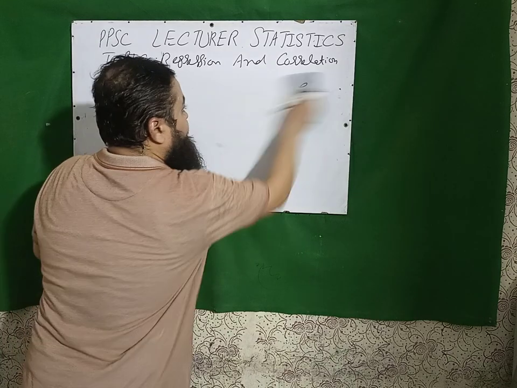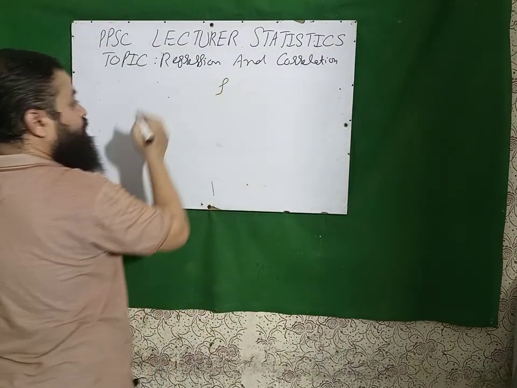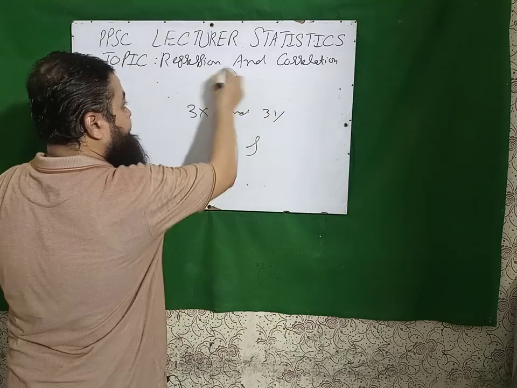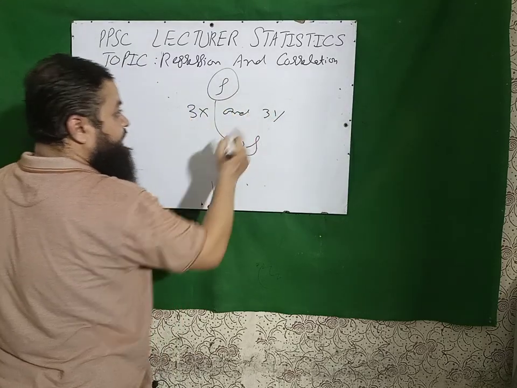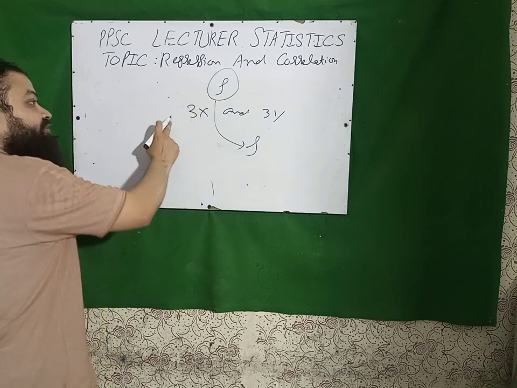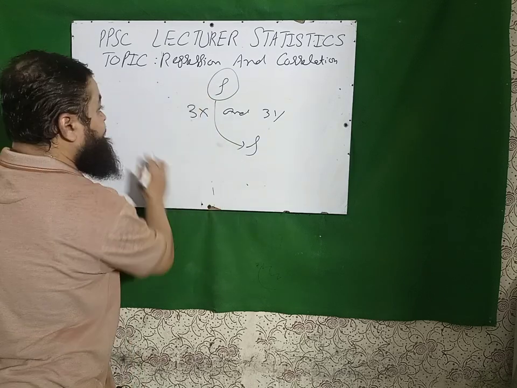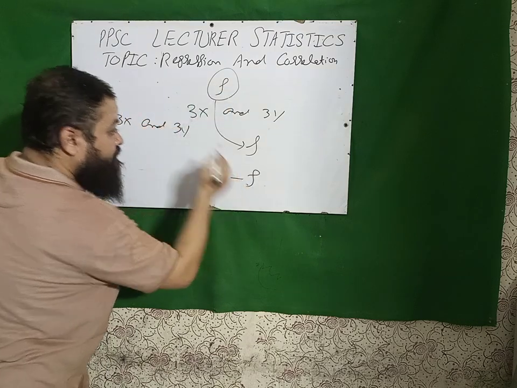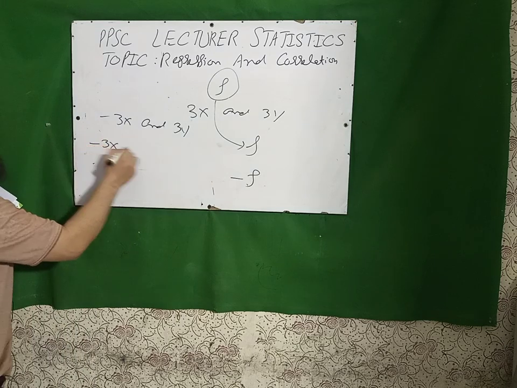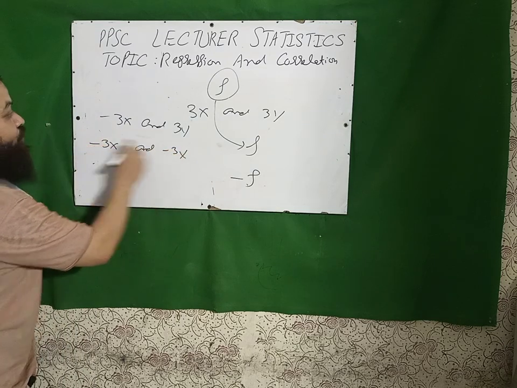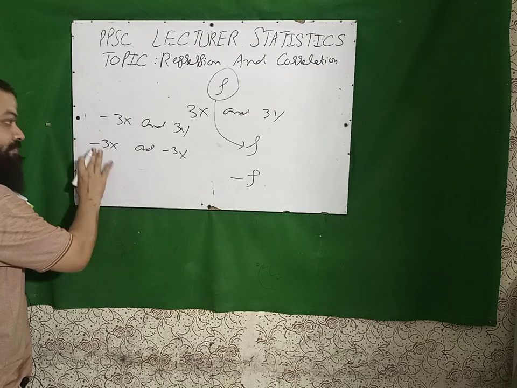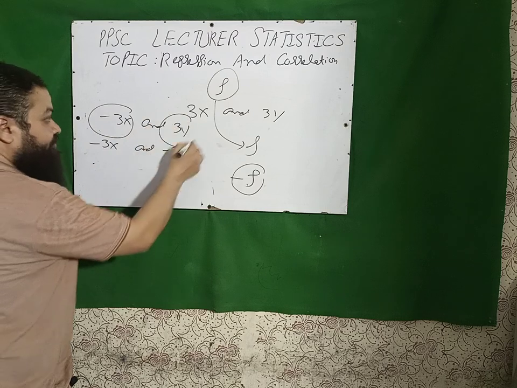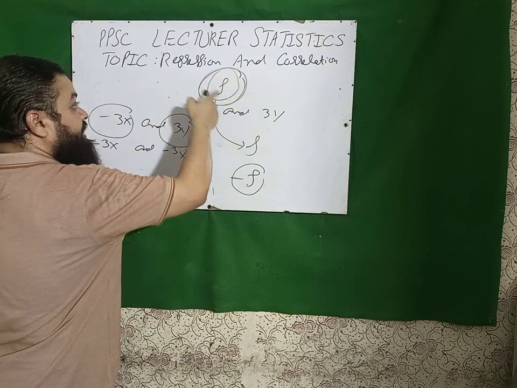Next question is, if x and y have a correlation which is rho, then the correlation between 3x and 3y will be the same. As I told you, multiply and divide will not affect the correlation coefficient. Plus or minus will not affect. But if it is given minus 3x and 3y, then that will be minus rho. Please keep in mind, if you have minus 3x and minus 3y, if both have the same sign, plus or minus, then that will not be changed. But if x has a negative sign and y has a positive sign, then the sign of the given value will be changed.